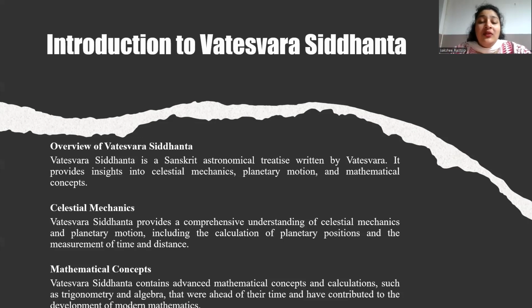First, mean motions of planets introduce the concept of mean motions, which is the average motion of a planet over a period of time. It provides some formulas to calculate the mean motions of planets, including the Sun, Moon, and five visible planets, which are Mercury, Venus, Mars, Jupiter, and Saturn. Explain how to calculate the mean longitude and declinations of planets.